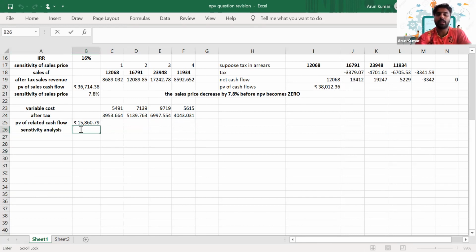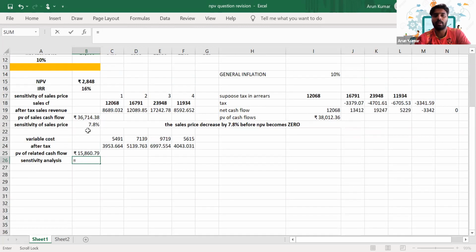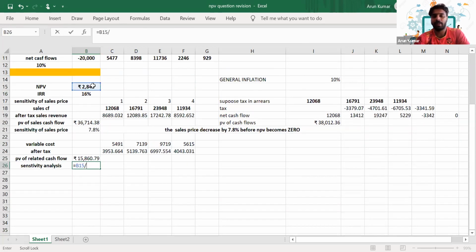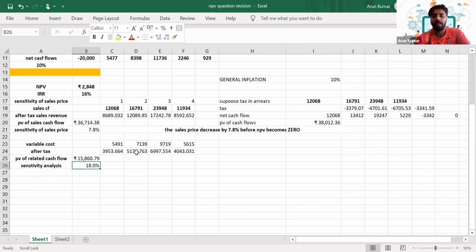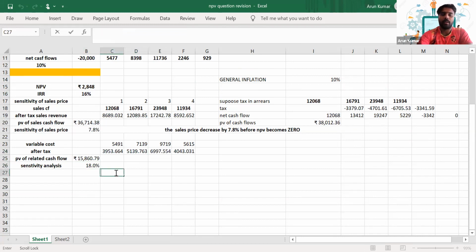So how will you calculate the sensitivity analysis here? The present value of relevant cash flow is this much. So NPV divided by present value of relevant cash flow. What is NPV here? 2848 will be the NPV, divided by the present value of relevant cash flow, which is 15,860.79. So you got the figure, and calculate the percentage. It means that the variable cost can increase by 18% before NPV becomes 0.